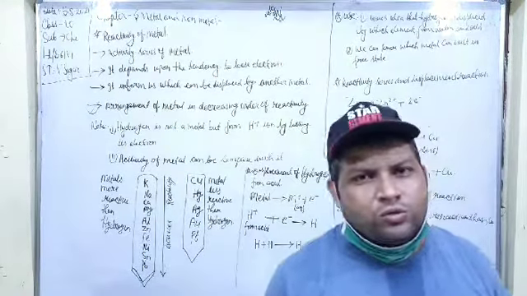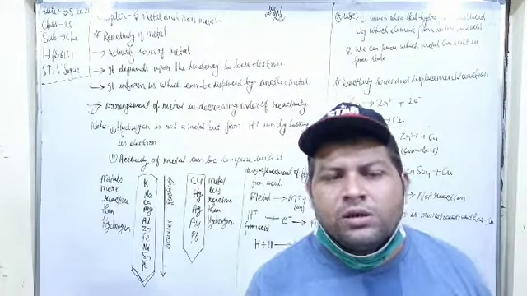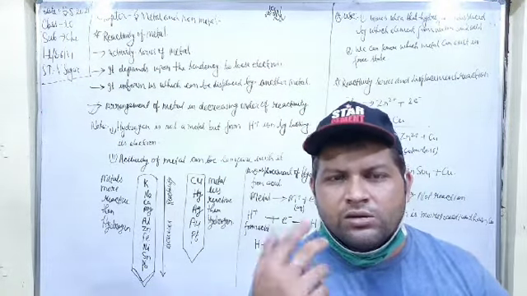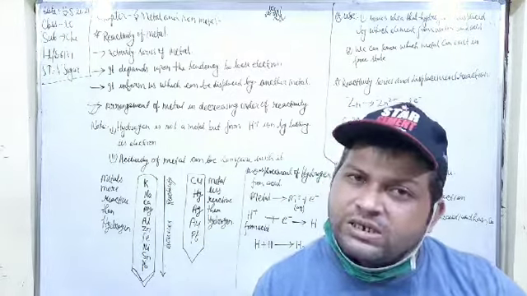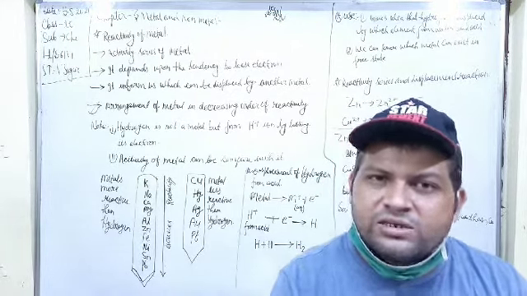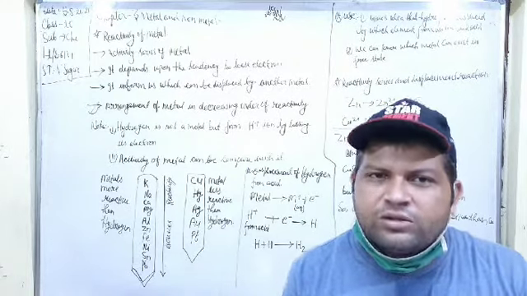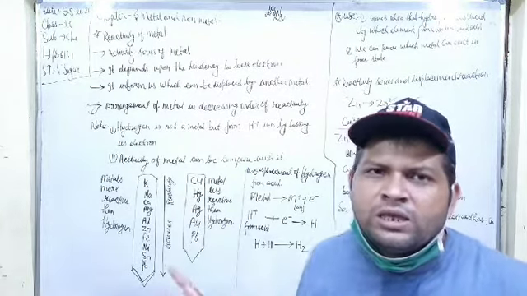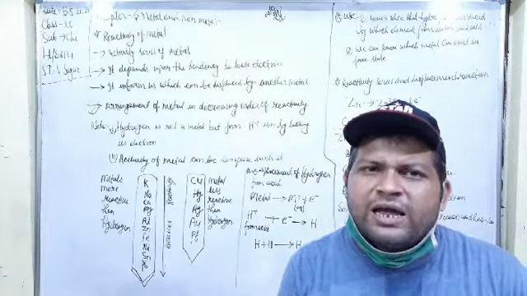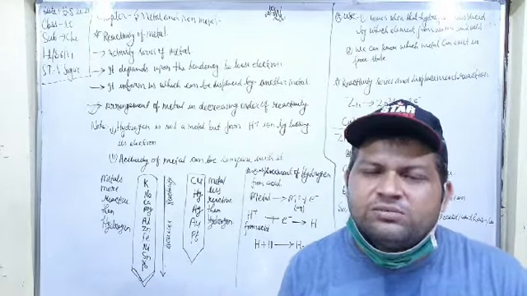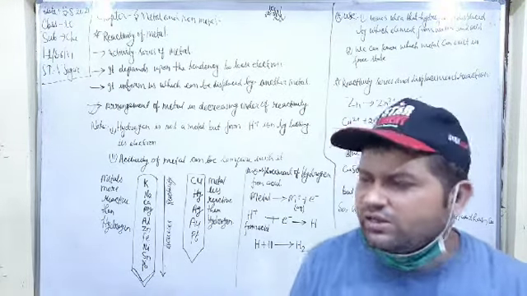Now you know one unique thing. Metals can lose electrons, but hydrogen can also lose electrons, even though it is not a metal. Hydrogen is a non-metal, yet it can lose electrons and form hydrogen ions, and it can be replaced by acids and water.